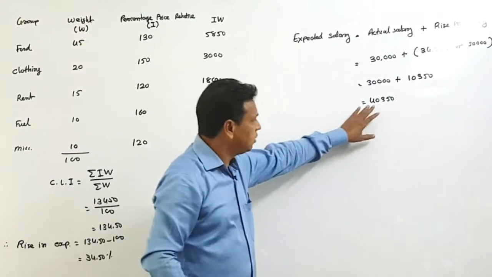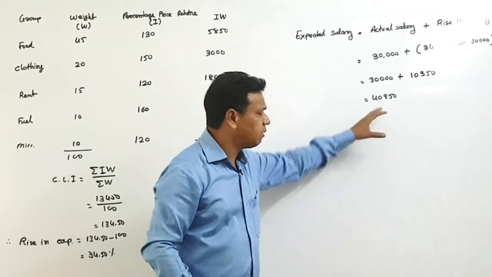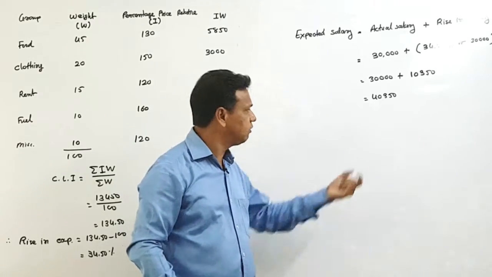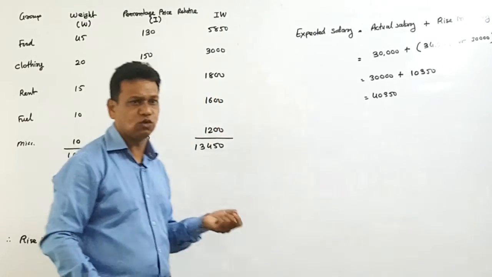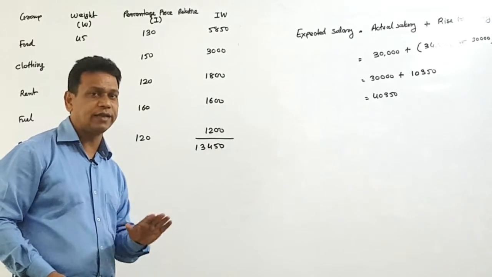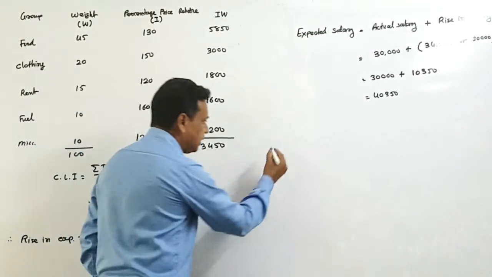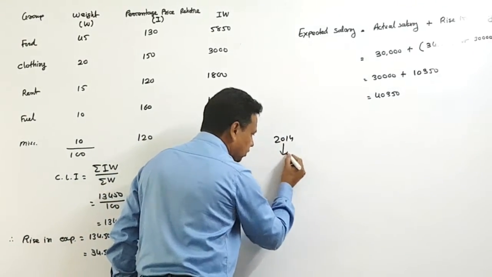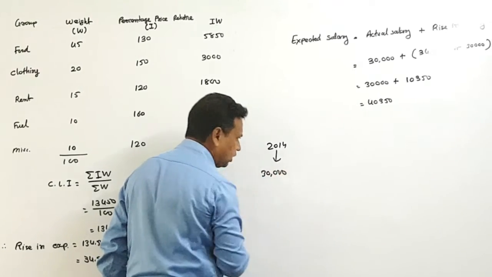Okay, so you need this much amount, you want to receive 40,350 rupees in 2015 according to our cost of living index number. But what happens: in 2014 your disposable income is 30,000.